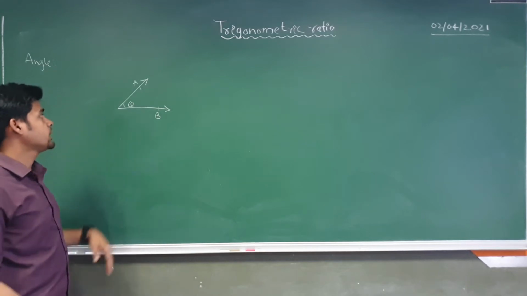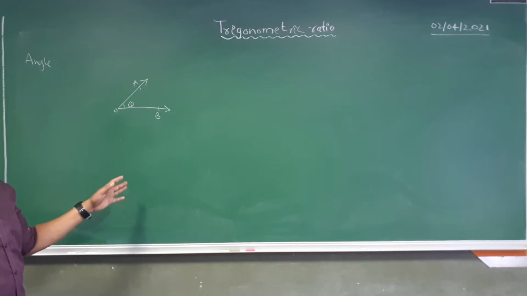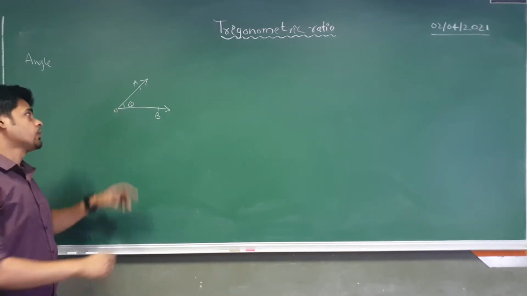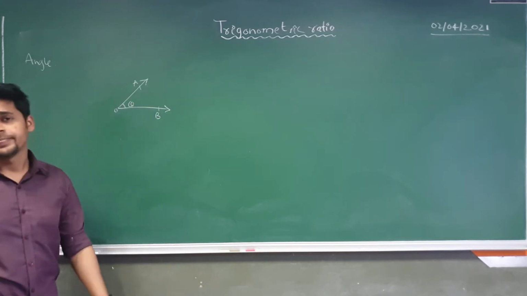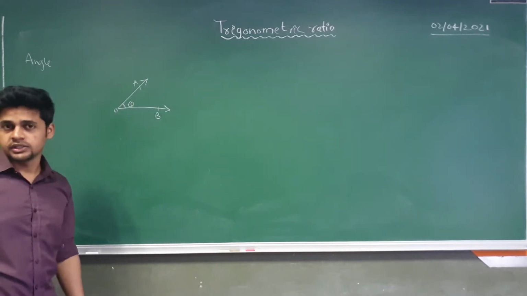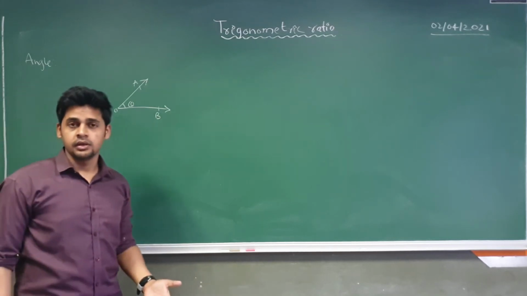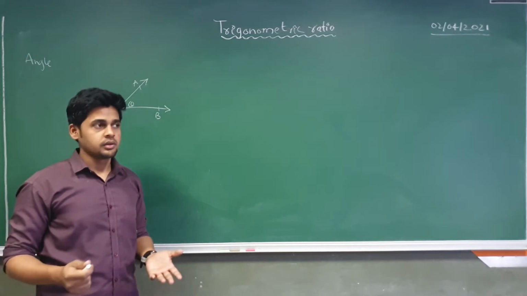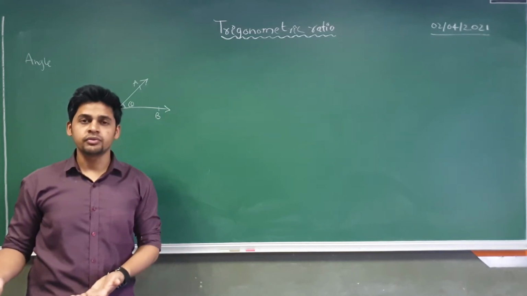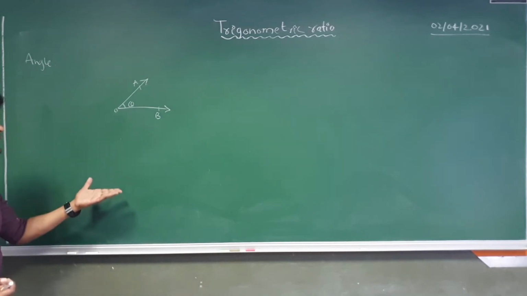Here we have two lines, OA and OB, intersecting at a point O. That inclination is called the angle, or theta. We can also define an angle as a union of two rays having a common point. This is the angle.